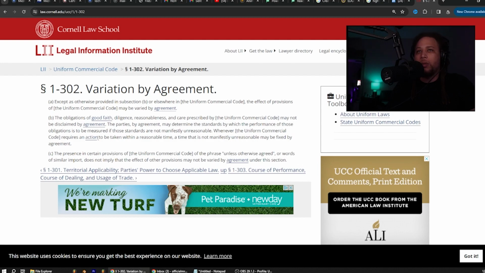Whenever the Uniform Commercial Code requires an action to be taken within a reasonable time, a time that is not manifestly unreasonable may be fixed by agreement. C, the presence in certain provisions of the Uniform Commercial Code of the phrase "unless otherwise agreed" or words of similar import does not imply that the effect of other provisions may not be varied by agreement under this section.